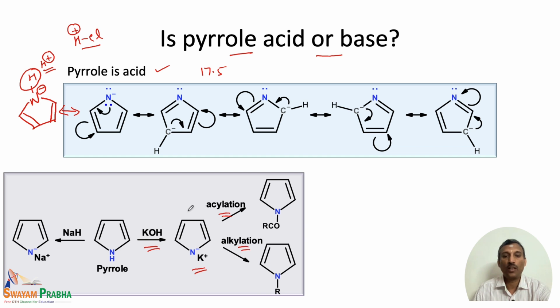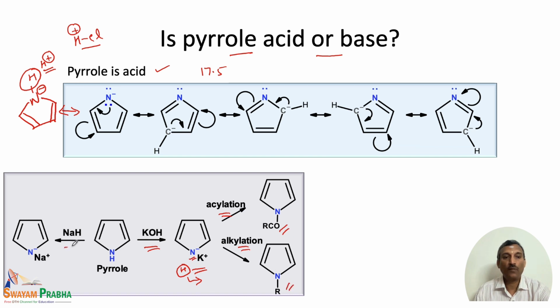So, we have seen earlier that pyrrole cannot be acylated or alkylated using any electrophilic reagent. The reason is that pyrrole basically reacts by C substitution, or carbon is the place where the reaction actually occurs. That is the reason this does not behave like a secondary amine. But when the same pyrrole is treated with a strong base, the hydrogen is removed. In other words, now this behaves like an acid. So, this anion can now undergo acylation very readily. That is the reason we end up with the acylated or alkylated derivatives.